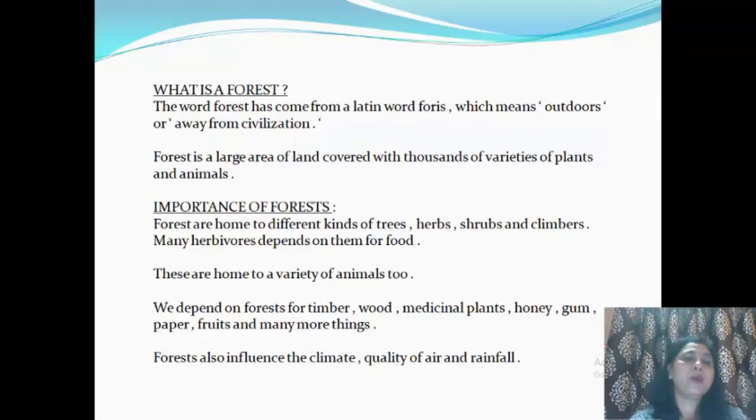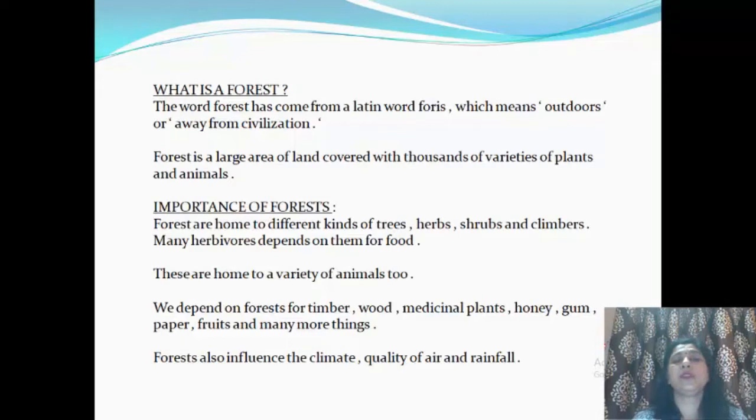Now, what is the importance of forest? Importance of forest means what are the uses of forest? What are the things that we get from the forest? Number 1, forests are home to different kinds of trees, herbs, shrubs, and climbers. I think you all have studied these terms in your junior classes.